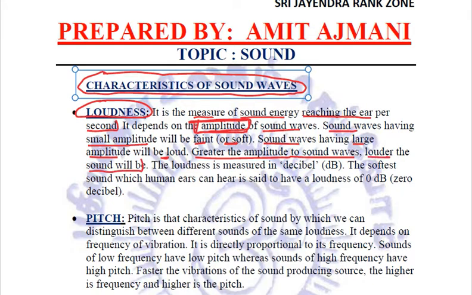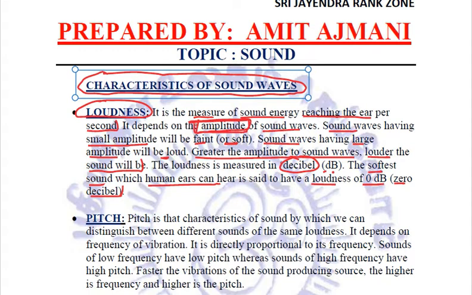This loudness is measured in decibel, very importantly written as small d and capital B. The softest sound which a human ear can hear is said to have a loudness of 0 decibel. Clear? So this is the first characteristic of a sound wave.